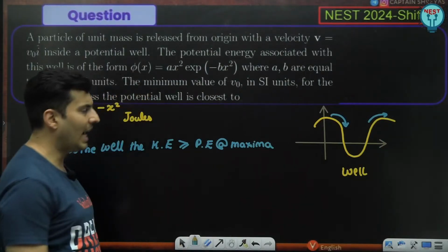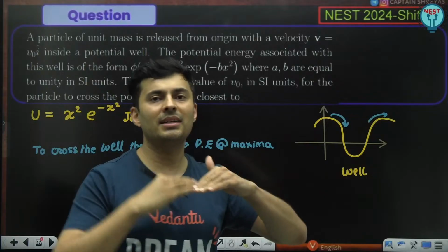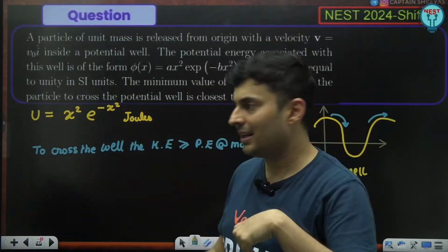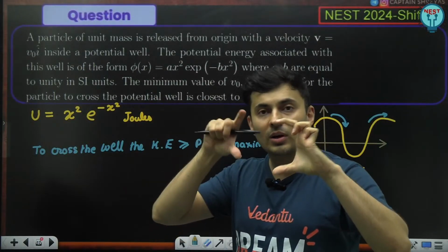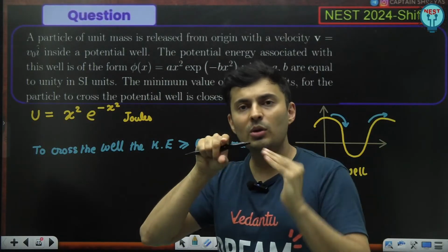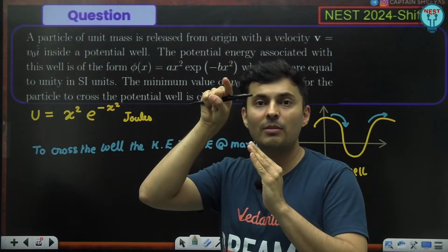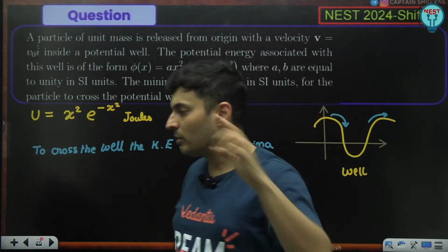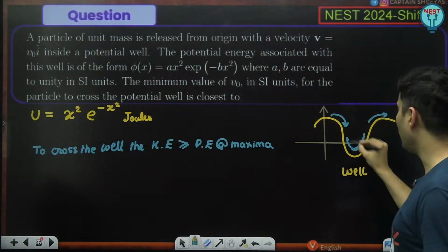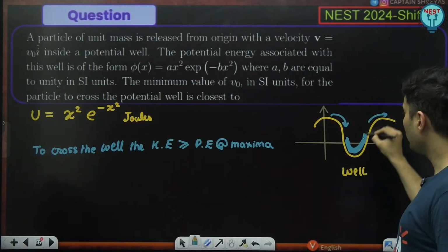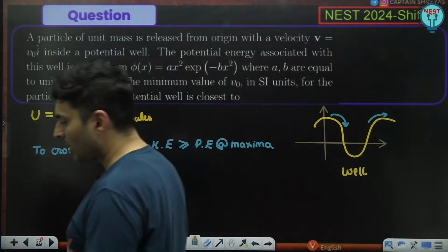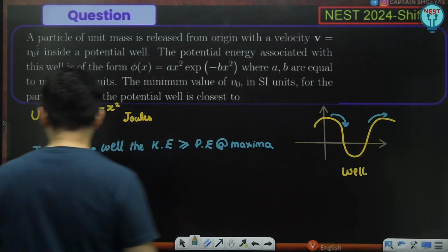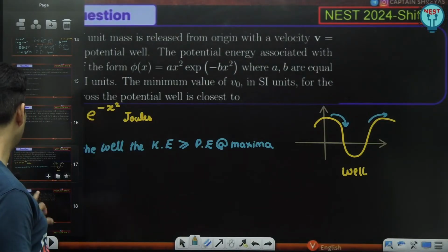If you have that much energy, 100% you will be able to cross over that peak point. If you don't have enough kinetic energy to cross that potential energy, then you will stop much before that peak point and you will again come down. You will be trapped inside this particular well. You will keep on oscillating. So if you have enough energy, you can overcome that. Is this absolutely clear? Okay. So let's see how this comes out to be, maxima, minima.